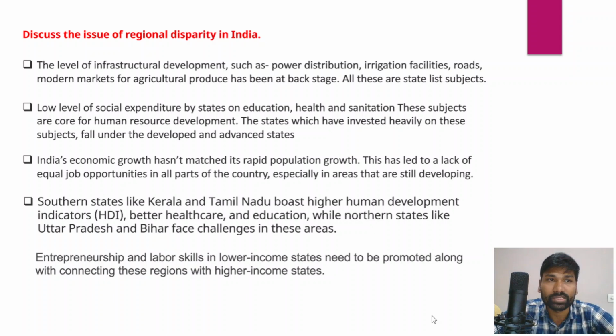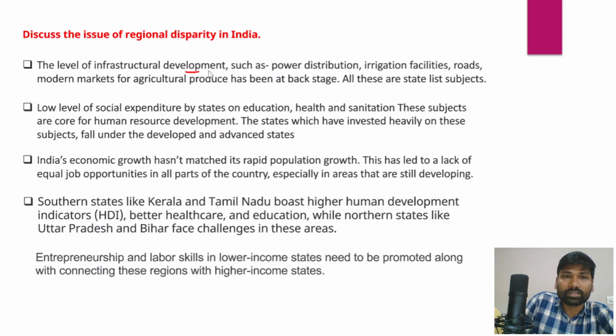And then you have to discuss the issue of regional disparities which are existing in India. Now, what kind of regional disparities are existing in India? So the level of infrastructure development, right? In terms of development of infrastructure across different parts of India, there's a difference in power distribution between different states, and all states don't have proper irrigation facilities.